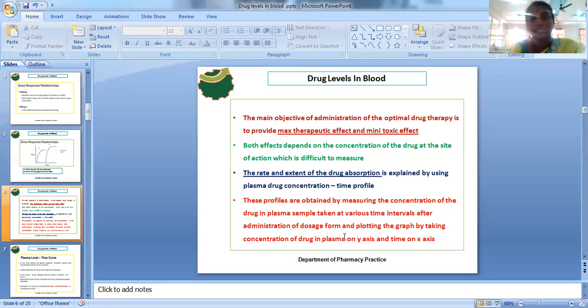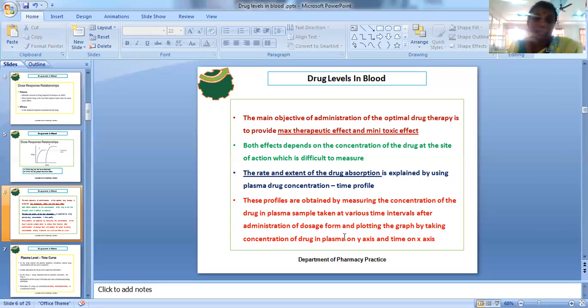Instead of taking that plasma concentration, you can consider another parameter, which is the amount of the drug in the plasma. Why? Because a direct relationship exists between the concentration of the drug and the amount of the drug in the plasma. Instead of taking the concentration, which is difficult to measure, you can consider the amount of the drug present in the body. And the rate and extent of drug absorption is better explained by using the plasma concentration time profile.